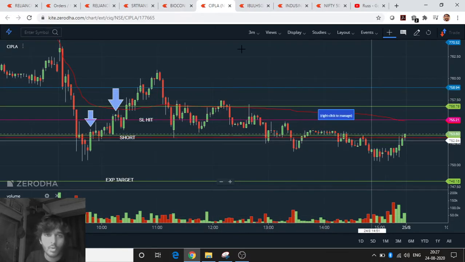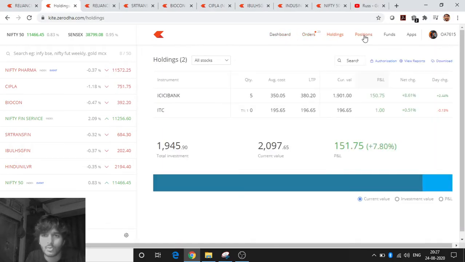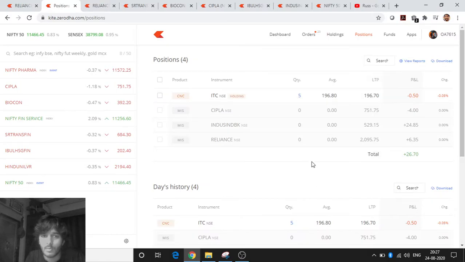So this was my only red trade, as you can see in my positions. Yeah, this was three trades. ITC का I took a holding, so that isn't my thing. I took 4.5 quantities more for holding. So yeah, that is the scene.